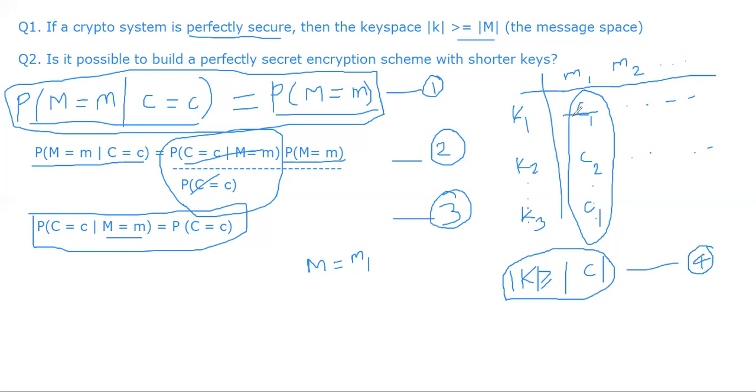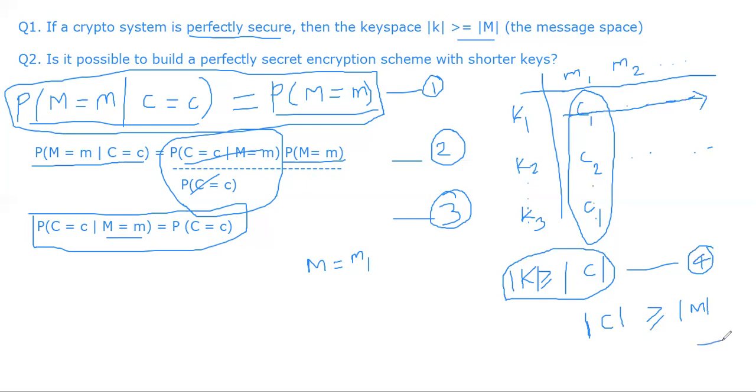If we count the number of columns in this direction, it must be clear that the size of the ciphertext space is greater than or equal to the size of the plaintext space, because there is no duplicate here. If you get C1 here, you will not see a C1 here. So it must be different, and it must match with every message on the top. Otherwise you would not be able to invert. That means the size of the ciphertext space must be greater than or equal to the size of the message space. This is true for any crypto system, not necessarily the perfectly secret one.